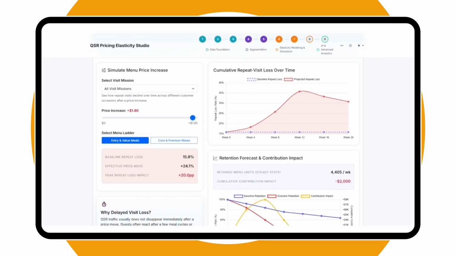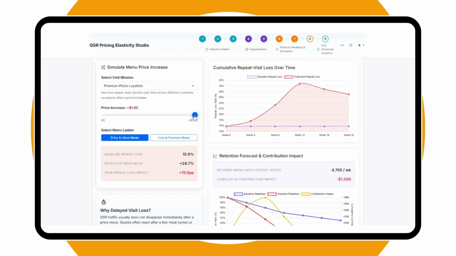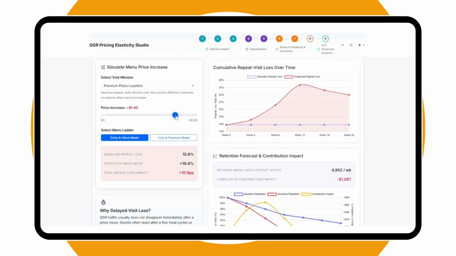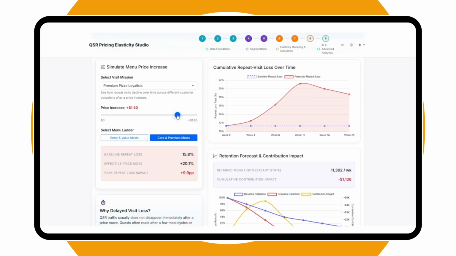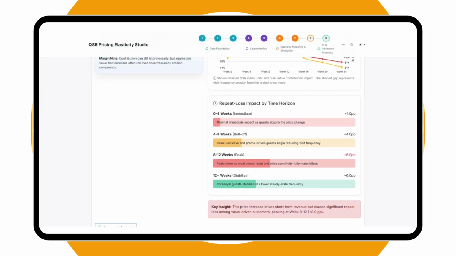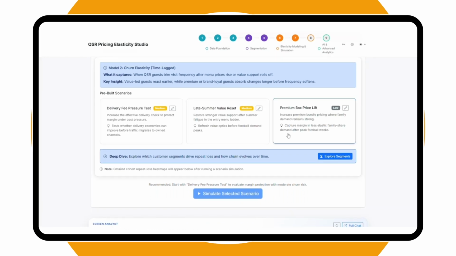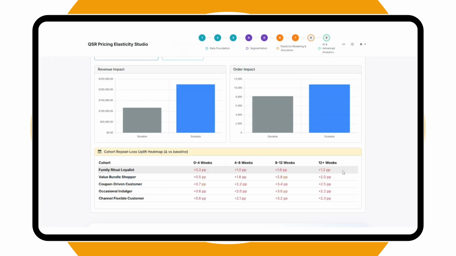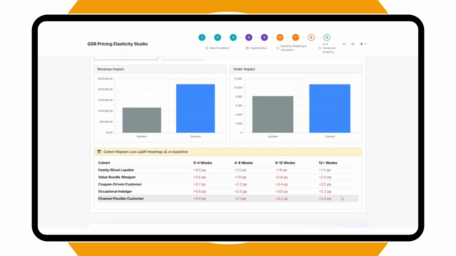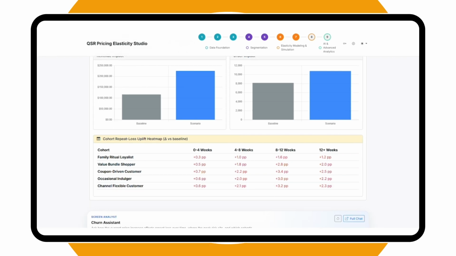Next, we analyze churn, the hidden impact of pricing. Churn doesn't happen immediately, it builds over time. The system shows exactly when retention starts to drop, helping teams anticipate risk before it impacts long-term demand. This is where most pricing decisions fail. They ignore delayed customer behavior. We can also see which customer cohorts are most impacted. Value-driven and promo-dependent customers show the highest churn, while loyal users are more resilient.